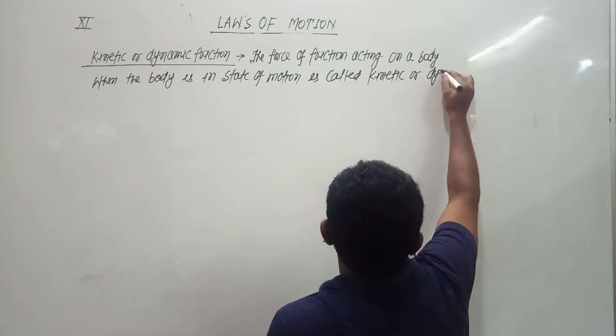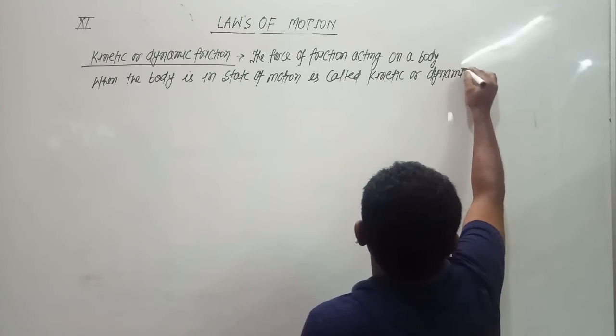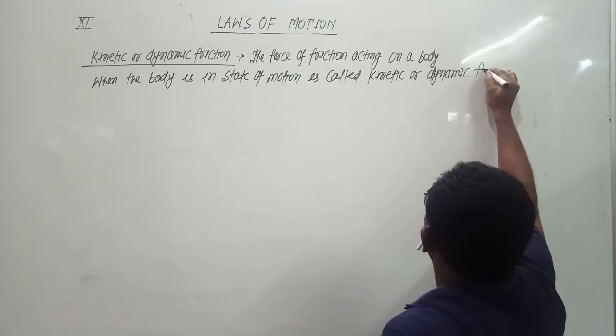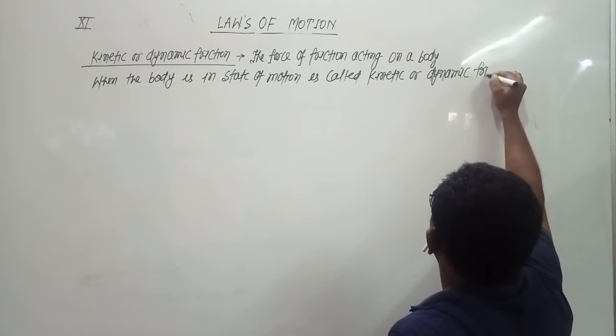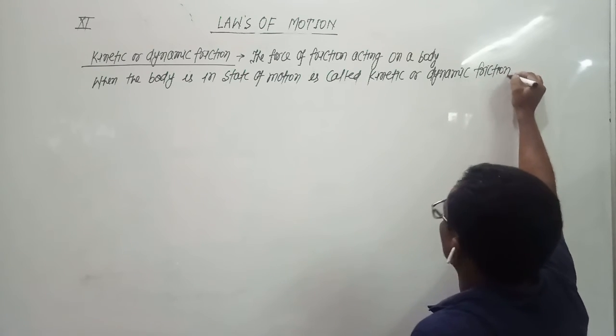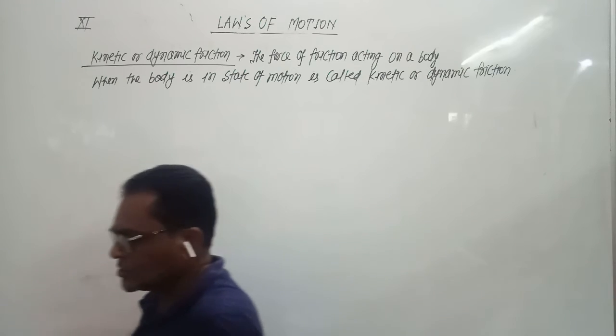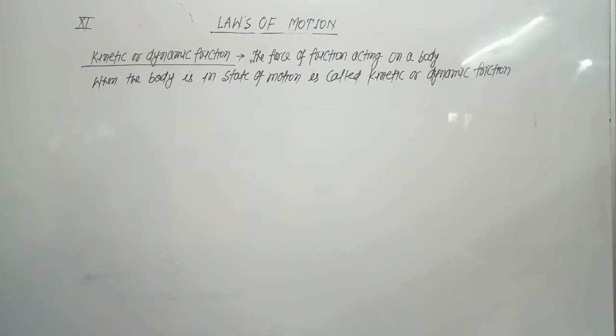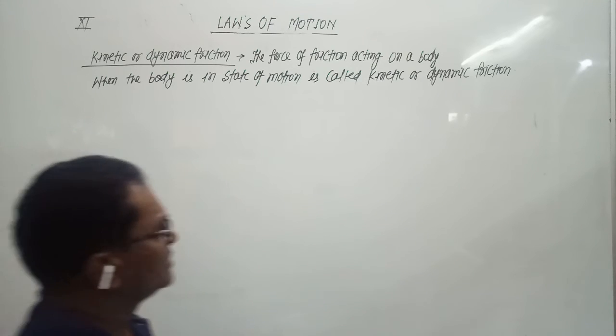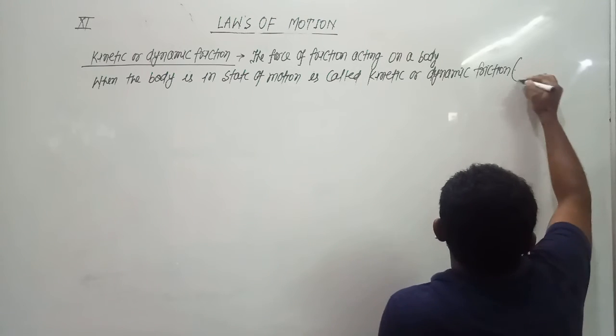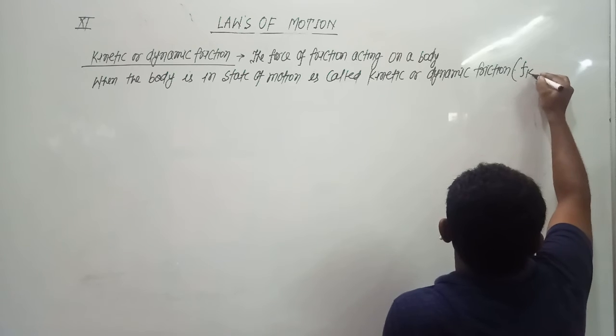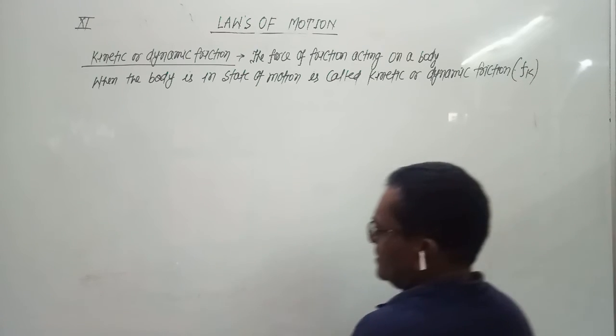This is represented as Fk. Kinetic friction is represented by Fk.